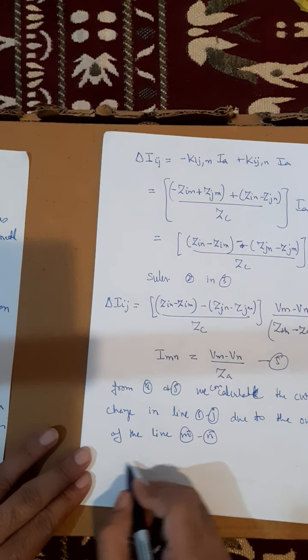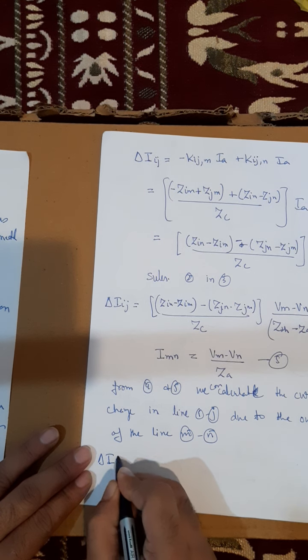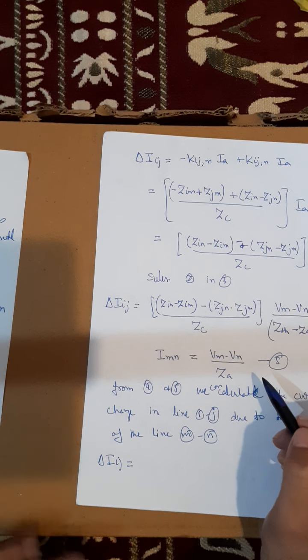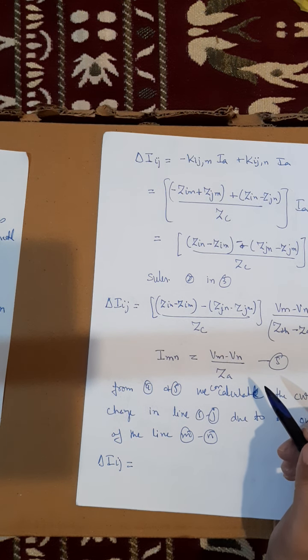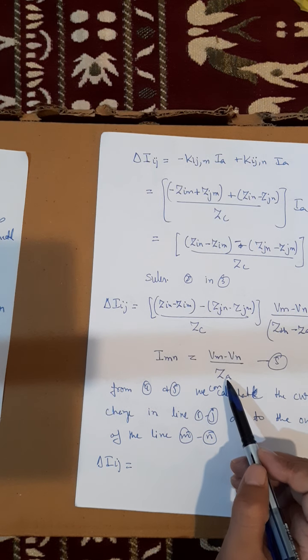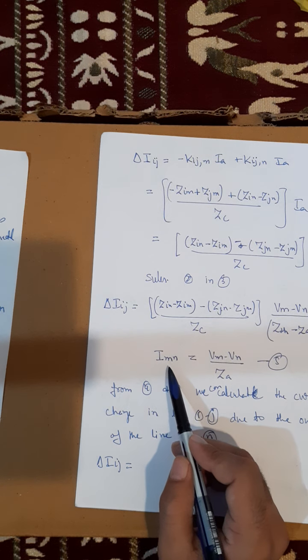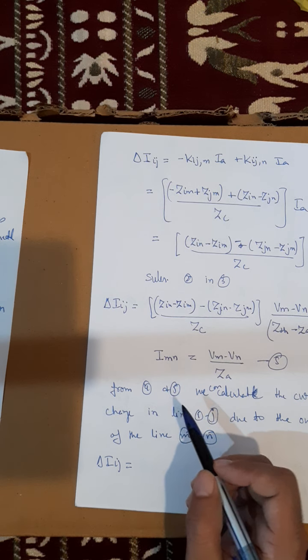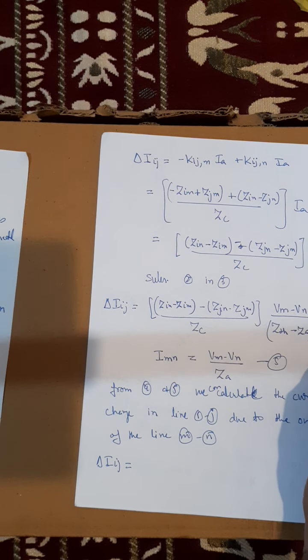So delta Ij is nothing but, we know that Imn is Vm minus Vn divided by Za. So do one thing: multiply and divide the denominator by Za here.